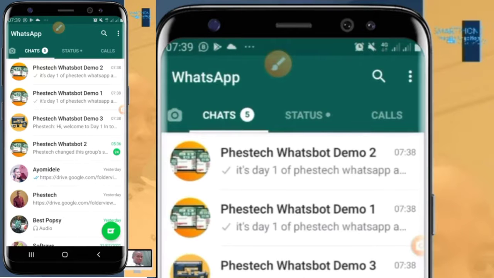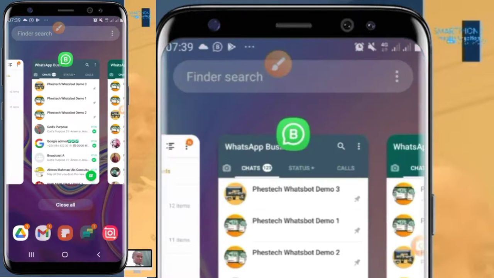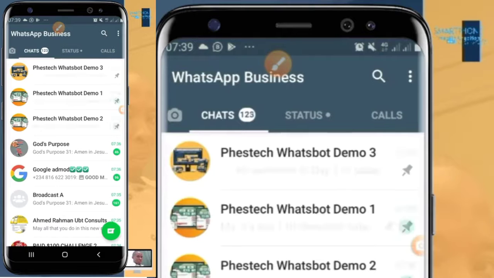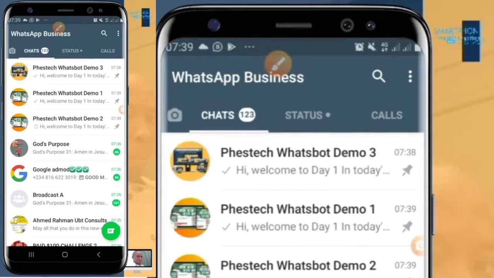So let's go back. You can see it has triggered it already under 2 seconds. So I'm back to my account now. Look at it. I've started teaching. Can you see that? Just wait for it. That's the first conversation. The second one will drop in 30 seconds. Third one will drop in 30 seconds. So that's the way it goes till you finish teaching that particular class or that particular day.